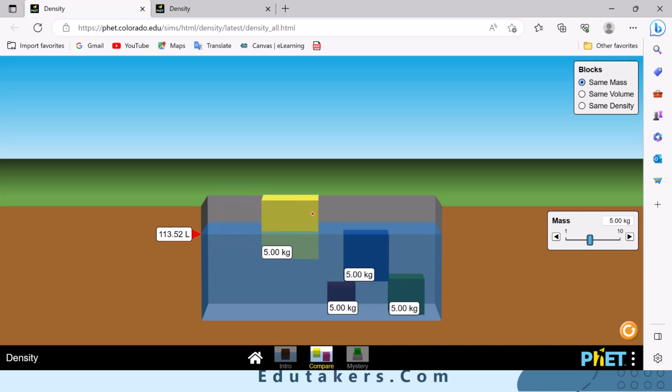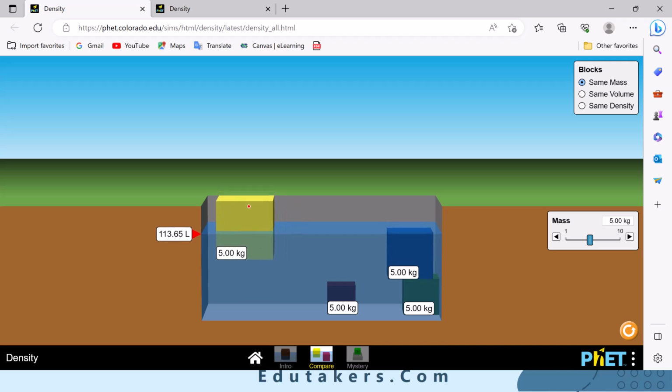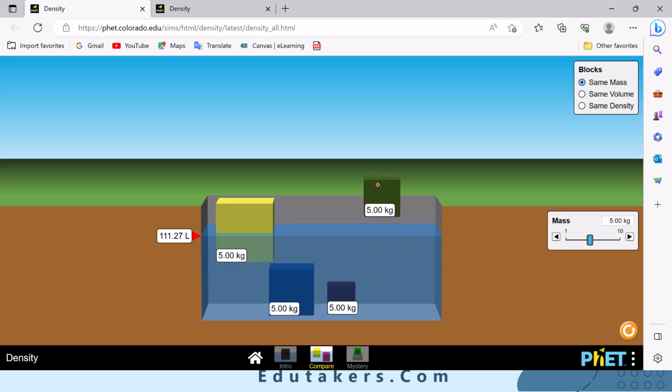If I talk about this block, which is the yellow one, it has mass 5.00 kilogram, which is fixed. It has larger volume so its density would be smaller. When the density of this block is smaller than the water, it will float over the surface of the water. If I talk about this green block, it again has the same mass, which is 5.00, but its volume is smaller than the yellow block.